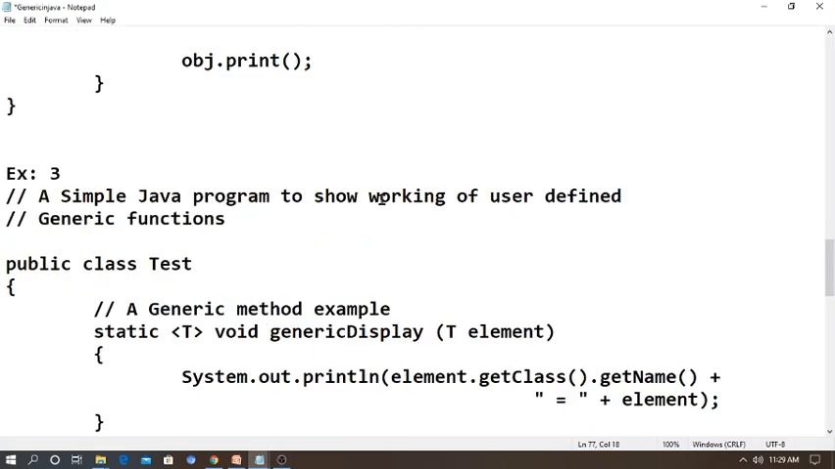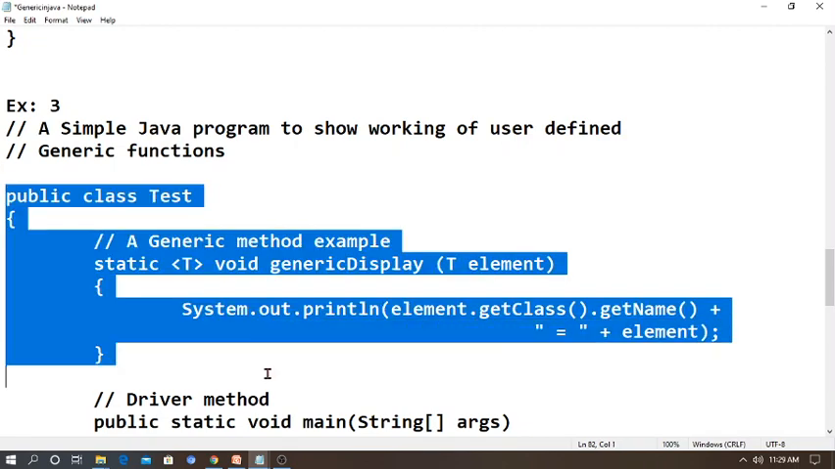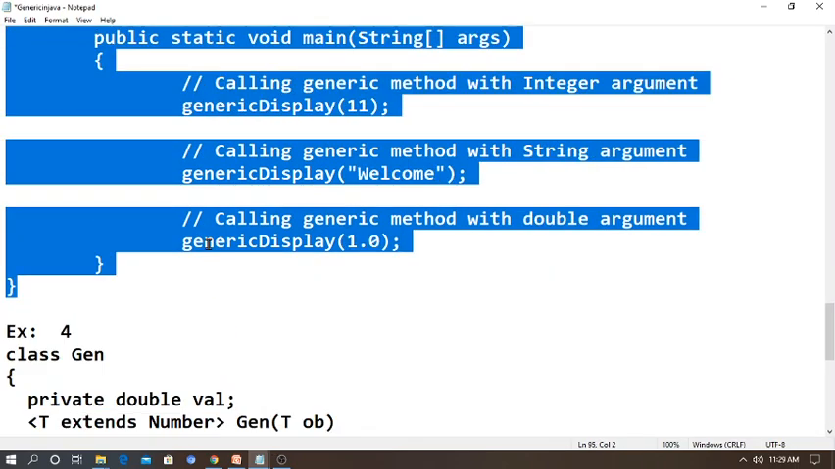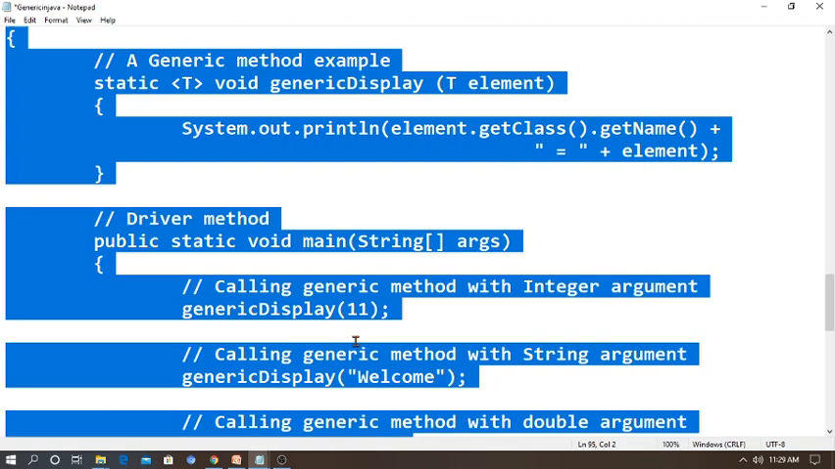So here is a program to show the working of a user-defined generic function. I am writing a small program where I write public class Test, then a generic method example: static T void genericDisplay of T element, passing the parameters. Then SOP element dot getClass dot getName plus and so on, empty bracket, then the element. Then the driver method: public static void main, then calling the generic method with an integer argument. So this is the way you can use a generic function with a method and call it.